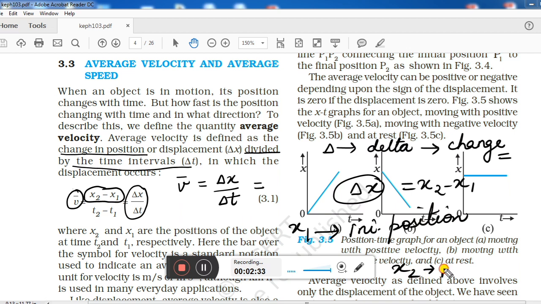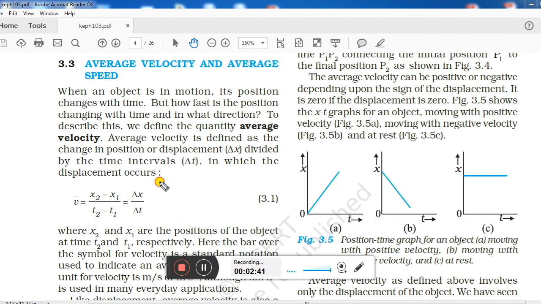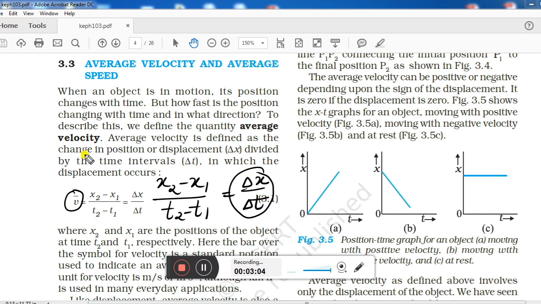And what is x2? x2 was the final position, right? So what will be the change in position? Change in position will be final minus initial. Change in time will be final minus initial, which will ultimately give you delta x upon delta t, which is equal to average velocity. So like this we obtained the formula of average velocity, and with the same formula we can define average velocity as change in position divided by time interval.